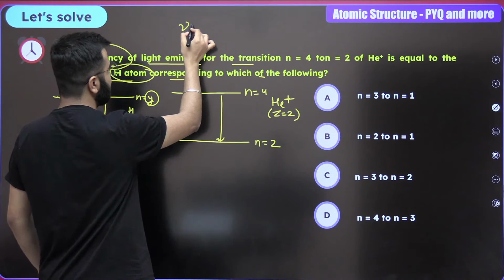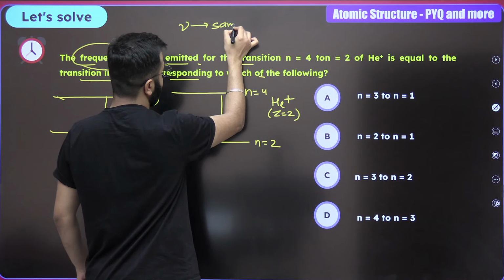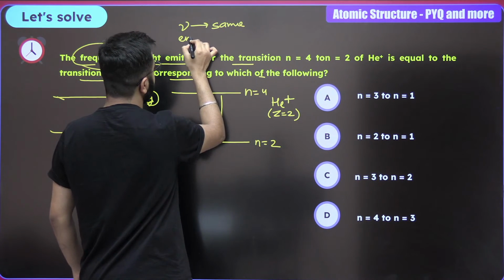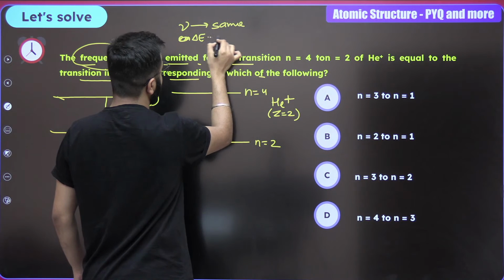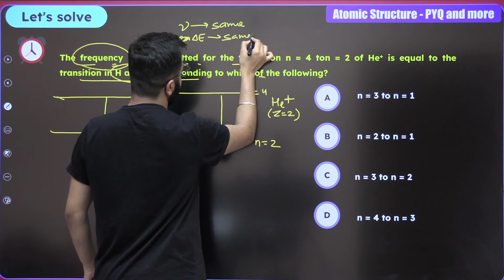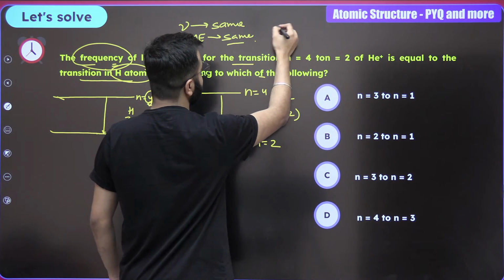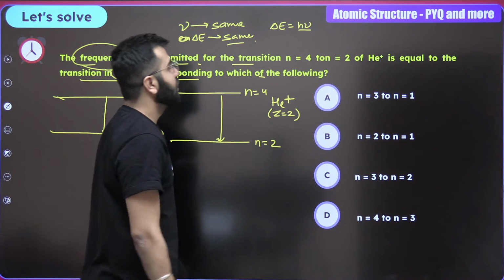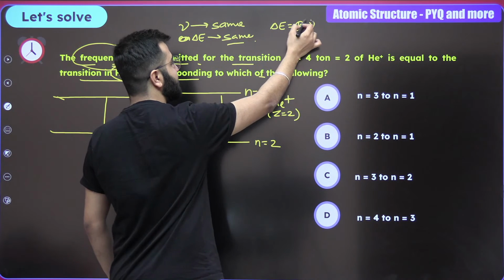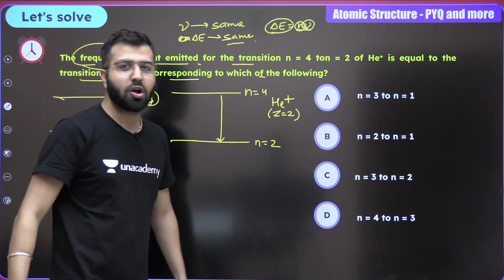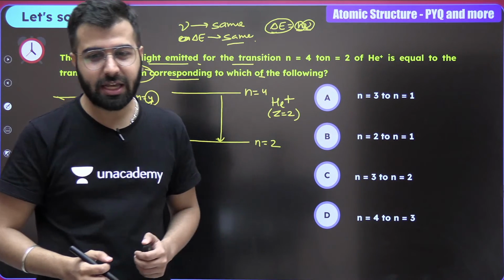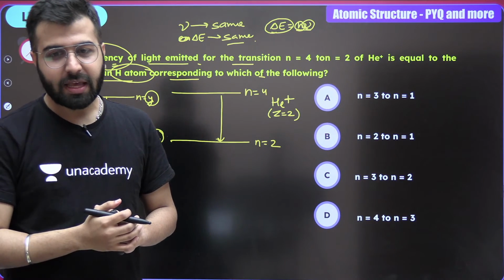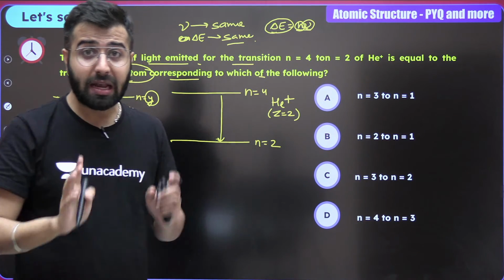When frequency will be the same, energy delta E should be the same. Because anyhow, you should remember delta E is equal to h nu. When this is constant and this is constant, obviously this is also going to be constant. And now let's see how to do this one. Yes, energy gap for both. Now I'll tell you something.